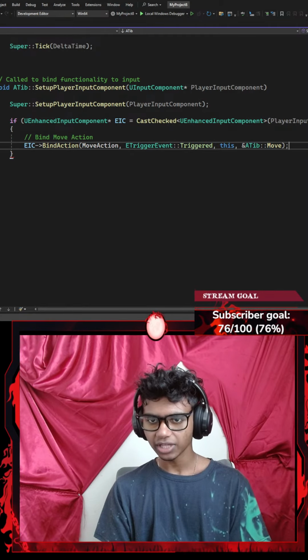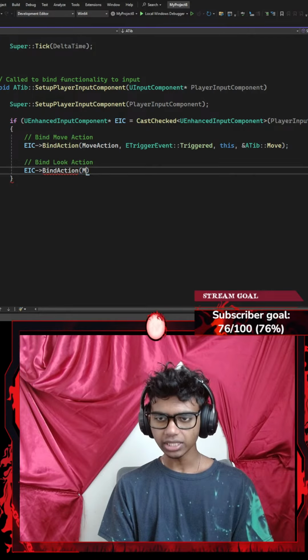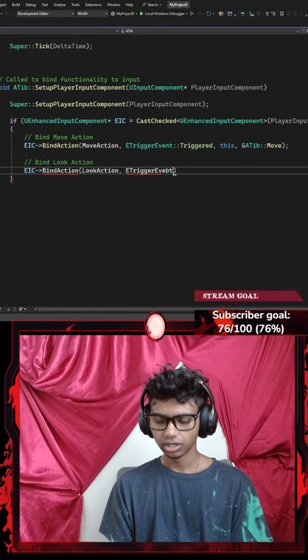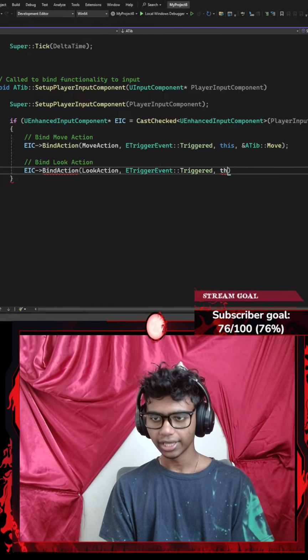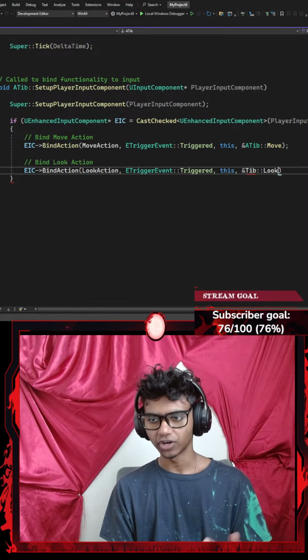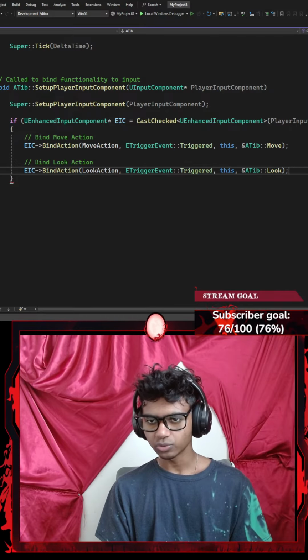Once I'm done with that, I'm going to go ahead and add another comment that says something like bind look action. For my bind look action, I'm going to point my enhanced input component towards my BindAction with a pair of parentheses that has a parameter of a LookAction, a parameter of trigger event, with a scope resolution operator. Let's go with ETriggerEvent, where I'm going to go with something like Triggered. If this has been triggered on this object, I want to do what the Look function tells me to do. Guys, it's really hard to type fast with my fingers frozen. Then let's end this with a semicolon.